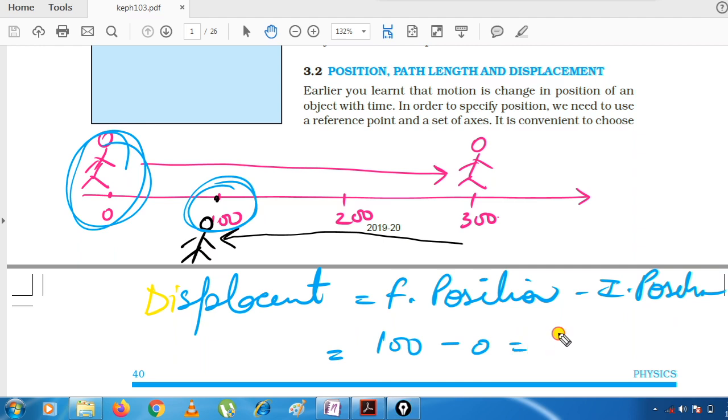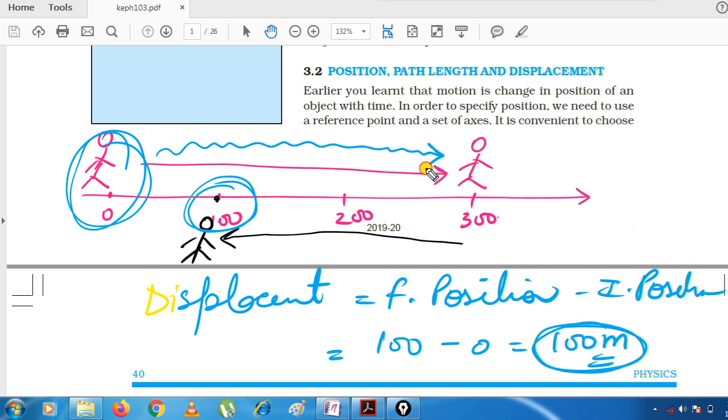So 100 minus 0 gives you 100 meter. So in this second case, overall, the displacement of the body will be 100 meter. Even though he traveled to this point, then turned back, and after that reached this point finally, still the displacement will be 100.